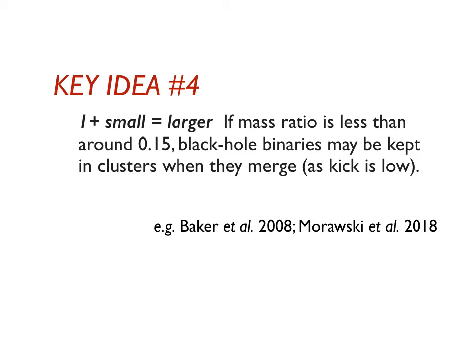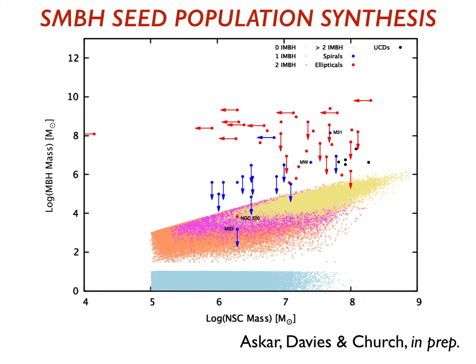Key idea number 4 is that 1 plus small is larger. So if I have two black holes in a binary and they merge, if the mass ratio is less than about 0.15, then the black hole merger product can be kept in the nuclear stellar cluster because the kick is low, as we've just seen. So here's some simulations we've done then. This is the second piece of work we've done on this. This is work in preparation. And what we've done here then is calculate the seeds produced. So we look at the nuclear stellar clusters and build them up from smaller stellar clusters, from a power law distribution of stellar clusters matching the observed ones.